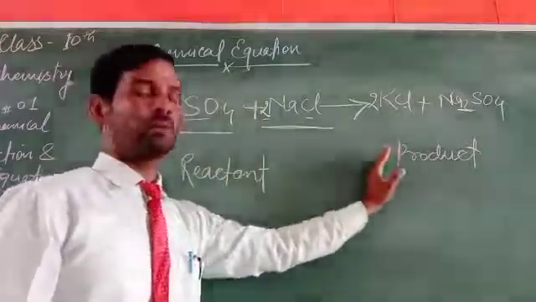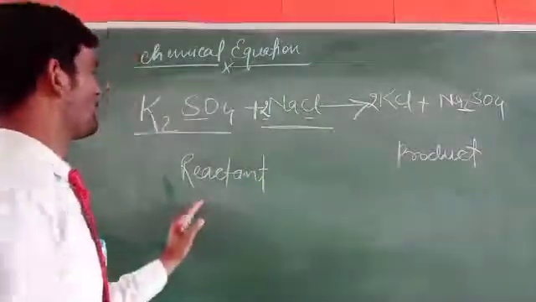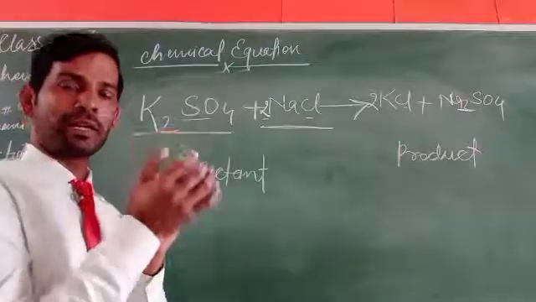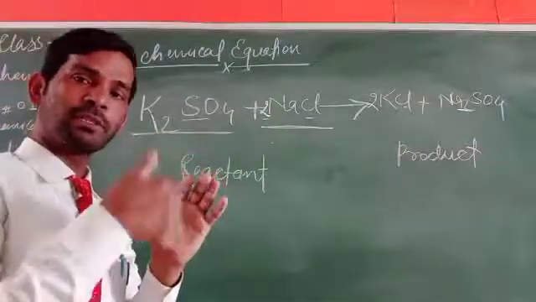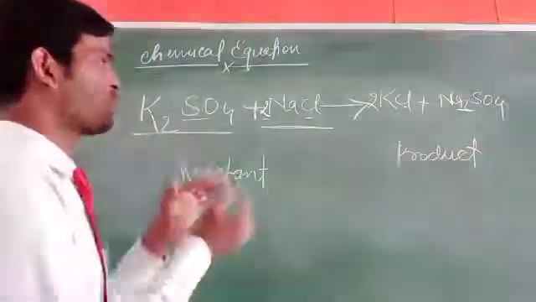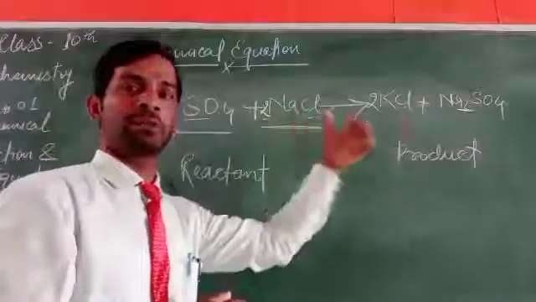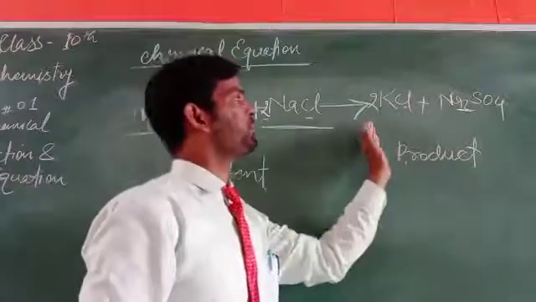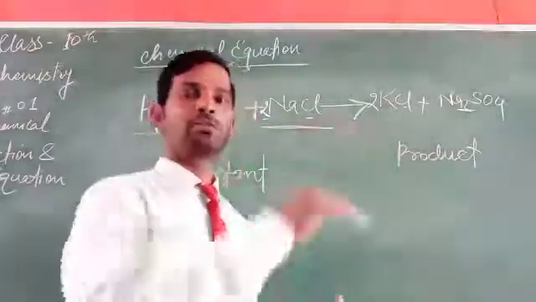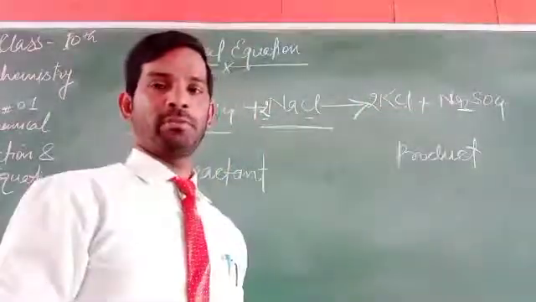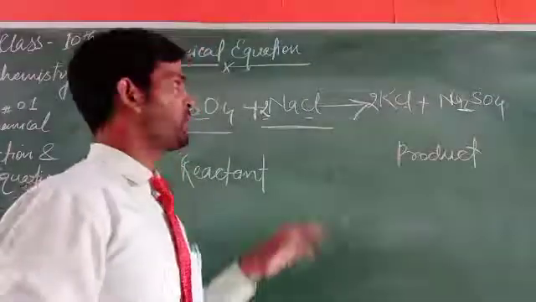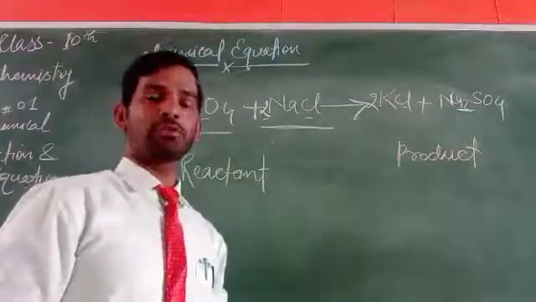We have to go through the compounds that are to react with one another. Why? Because they are called reactants. When they react to one another, a new substance is formed. So the new substance is written after the arrow, on the right side of the equation. So this is how we have to write a chemical equation.